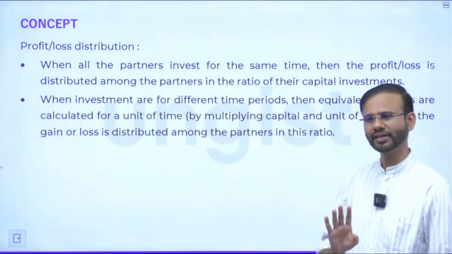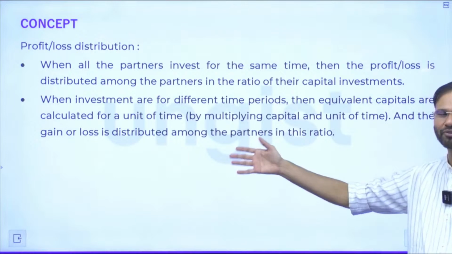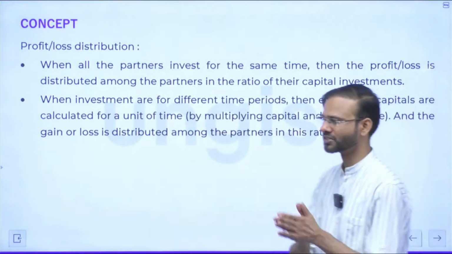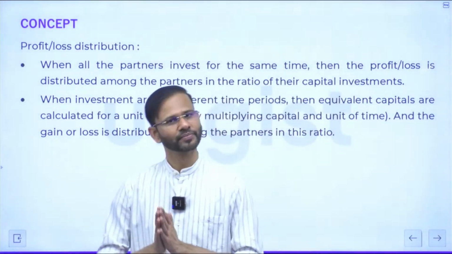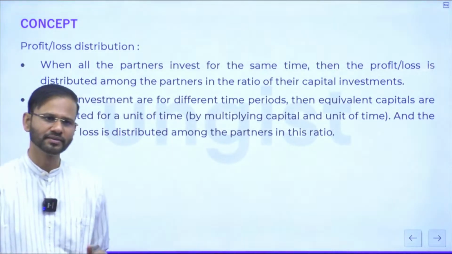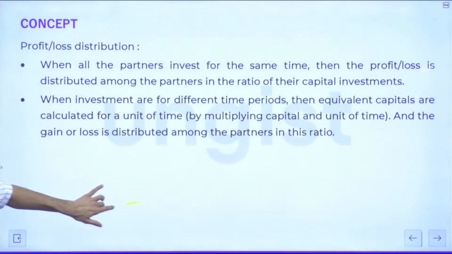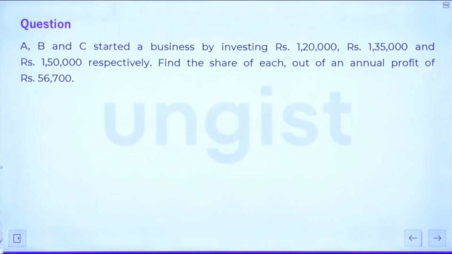Right everybody? Fine, there are 3 points actually. The third point must be, by default, the time duration for the business will be considered as 12 months. Fine, shall we move to the questions? Guys, just read this question. It's a very simple question. Just read it. There is no need to solve this question.